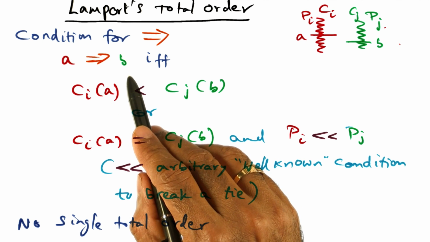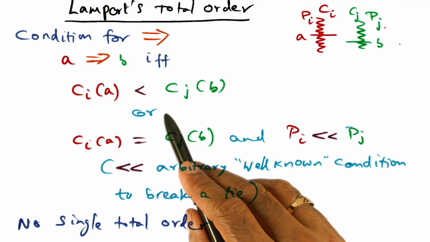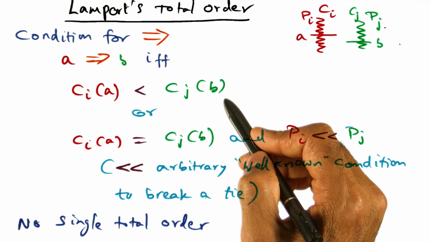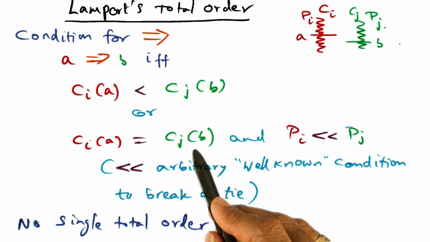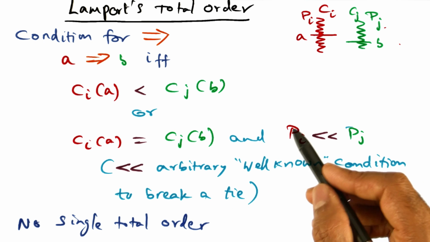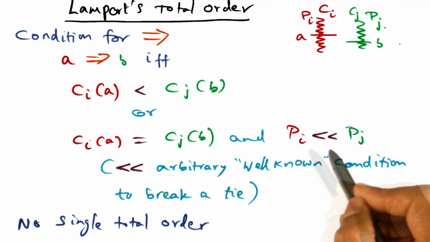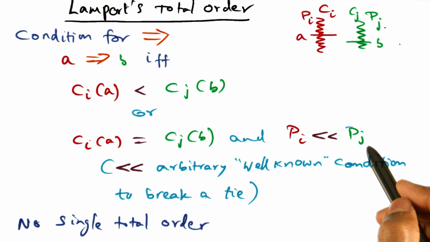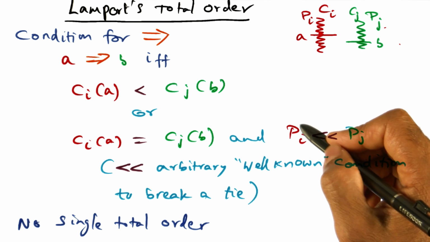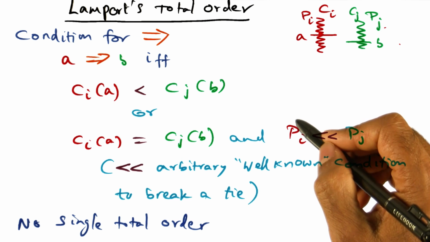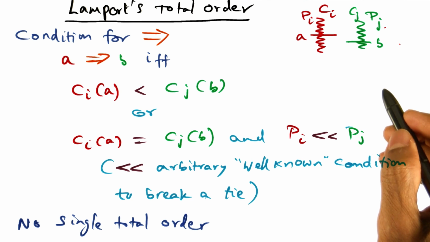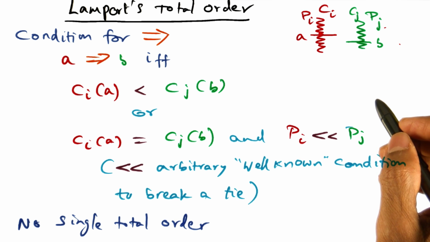this is true only under the condition that either the timestamp associated with A is less than B, or the timestamp happens to be the same, and there is some arbitrary other function that helps us to unambiguously decide which event precedes the other. For instance, I might say that the process ID associated with Pi and Pj may be the one that I use to break the tie. In my family car example, I told you that the seniority of the family member makes the decision in terms of how we break the tie.